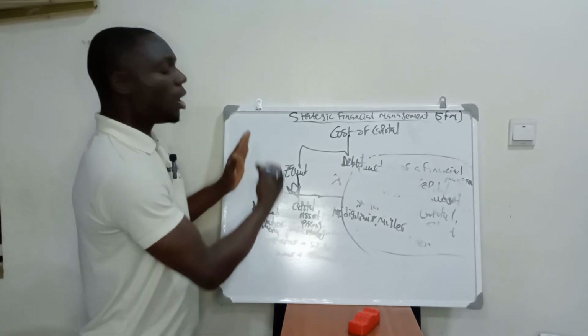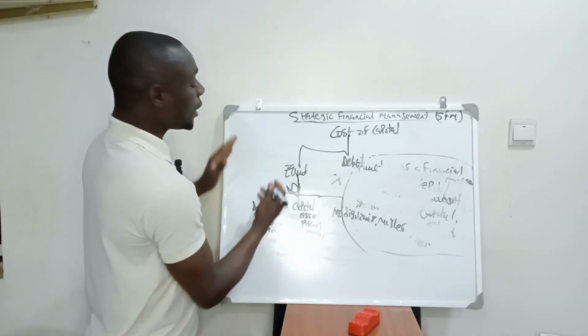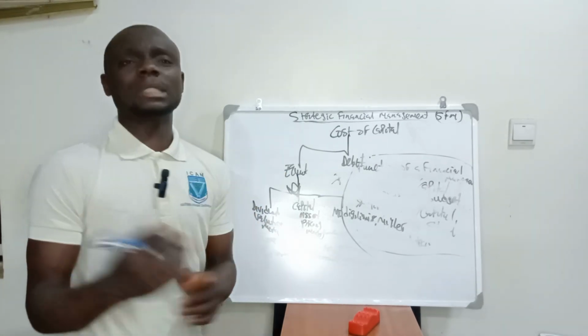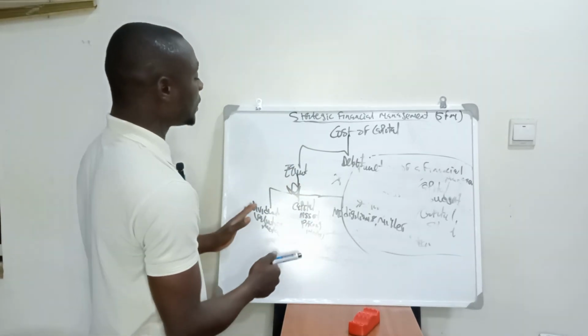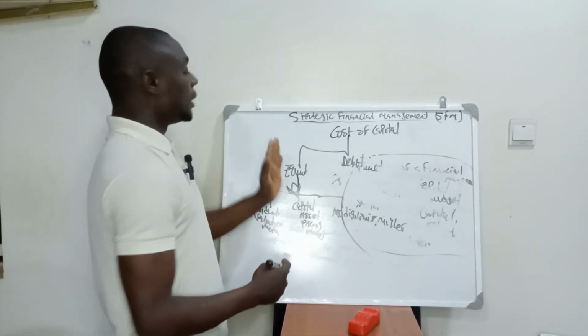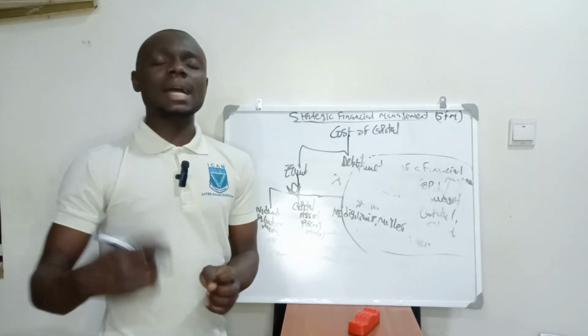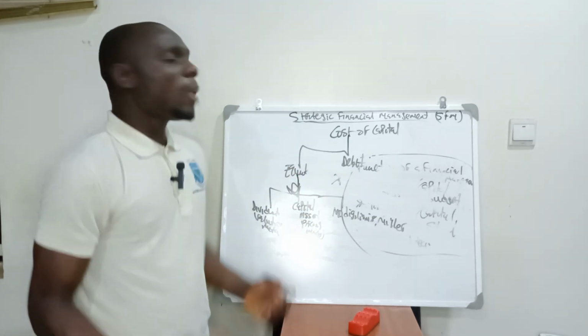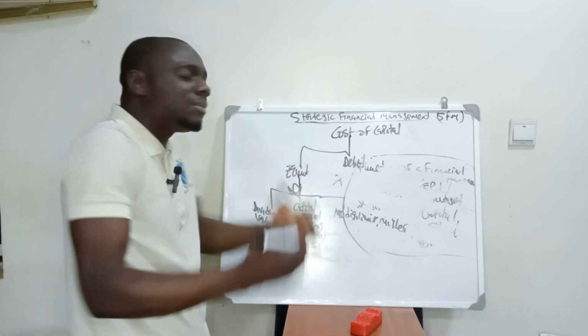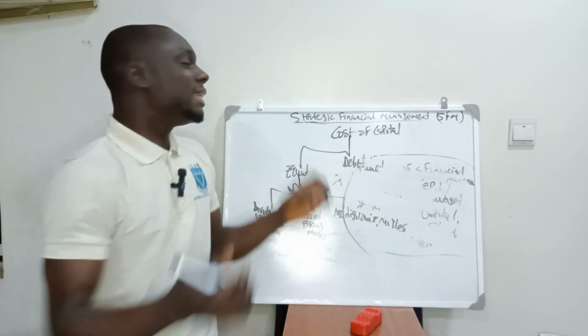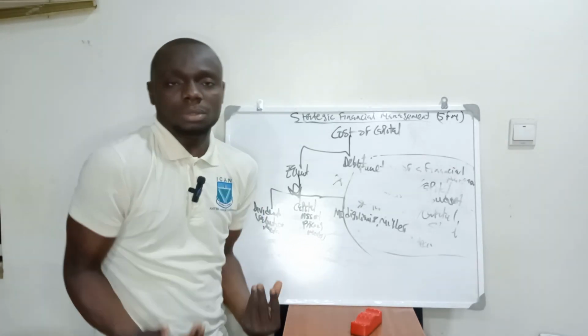Mind you, before I continue my explanation under the cost of equity, I would like to explain as a financial manager that the cost of equity is always higher than the cost of debt. Why? Because the equity holders are expecting dividend from their investment. They are expecting return.